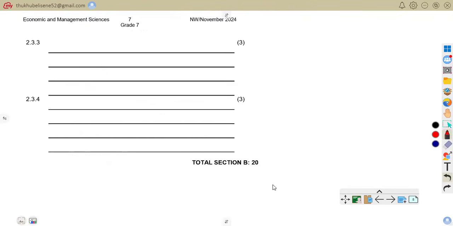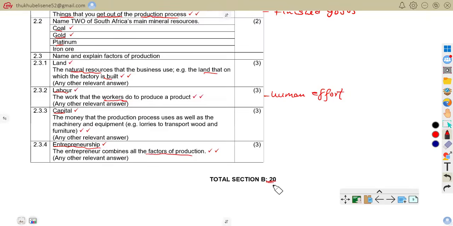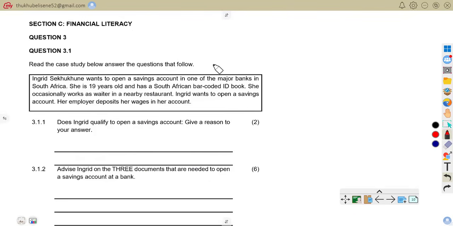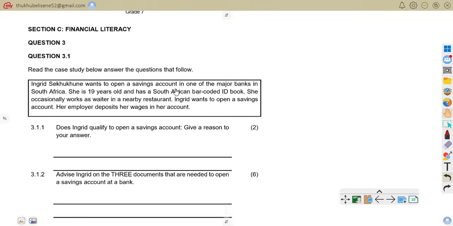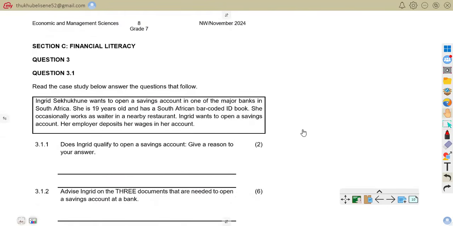So now we are to move on to another question. We are now on section C, question 3, financial literacy. Question 3.1. We are to read the case study first.